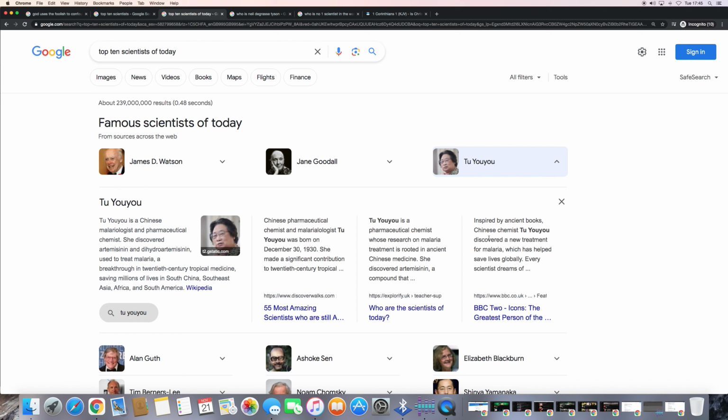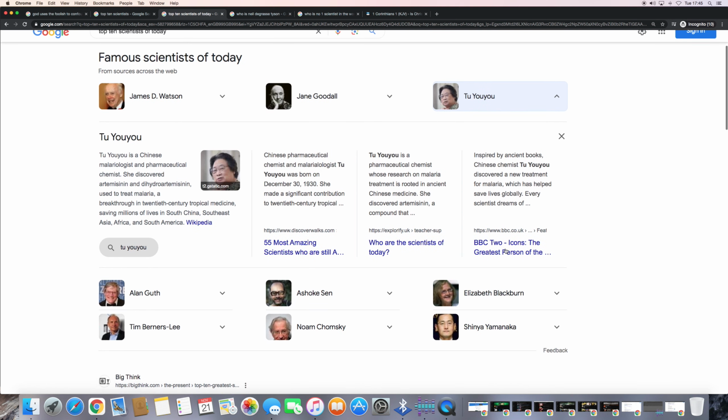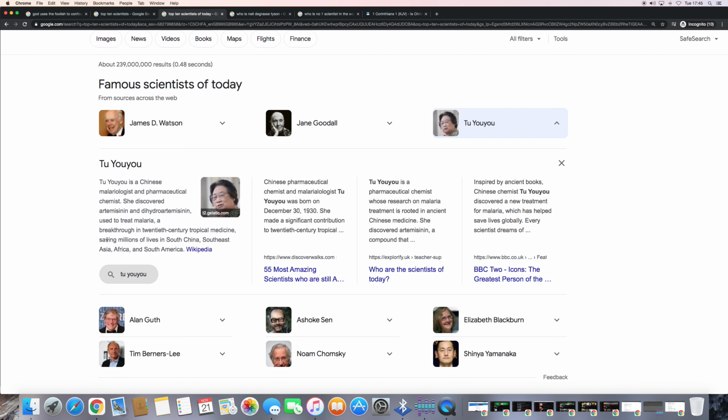Inspired by ancient books, Chinese chemist Tu discovered a new treatment for malaria, which has helped save lives globally. Every scientist's dream. Another famous one of today: a breakthrough in 20th century tropical medicine, saving millions of lives in South China, Southeast Asia, Africa, and South America. So these are revered men and women of today.